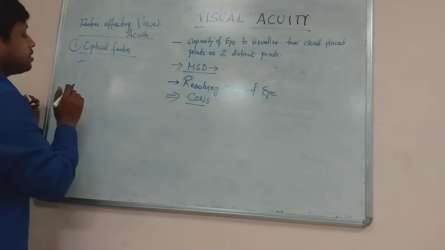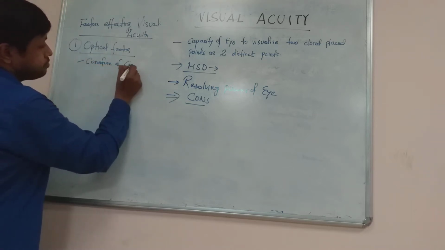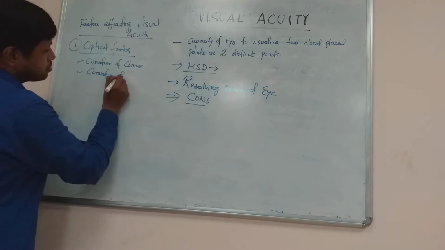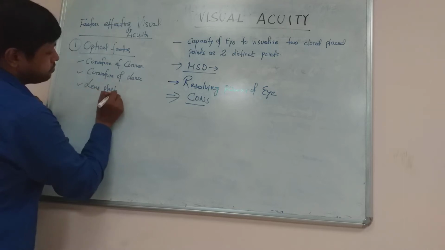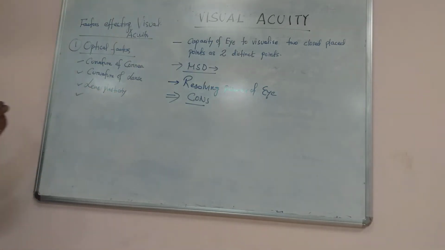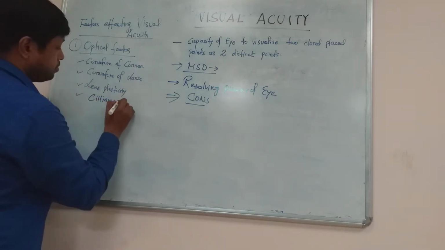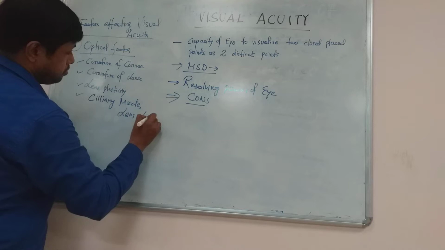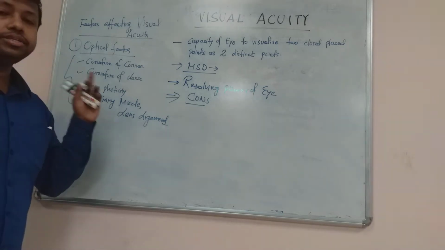The optical factors are curvature of the cornea, curvature of the lens, lens plasticity, and the ciliary muscle.